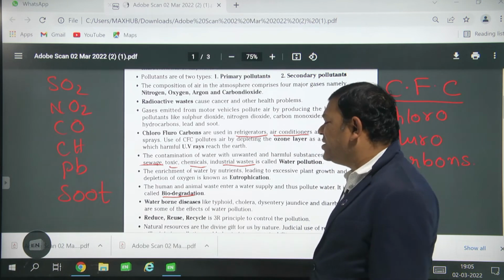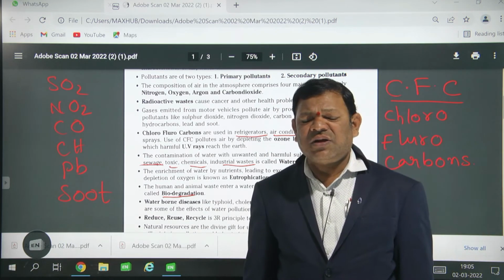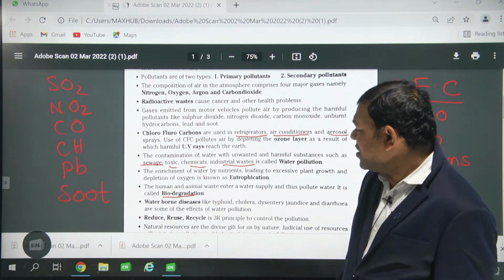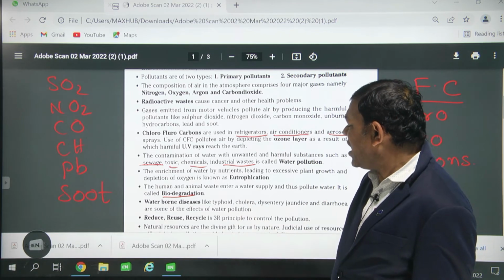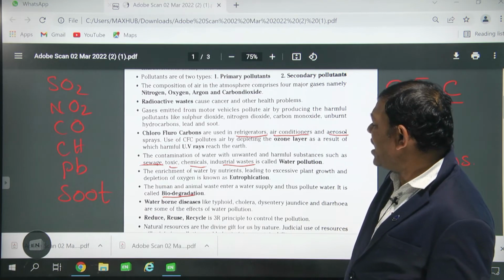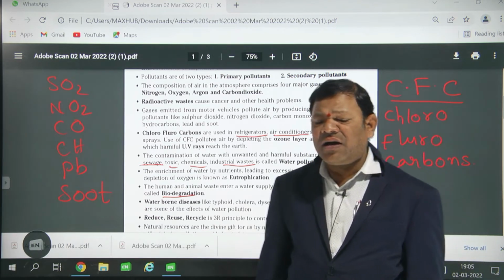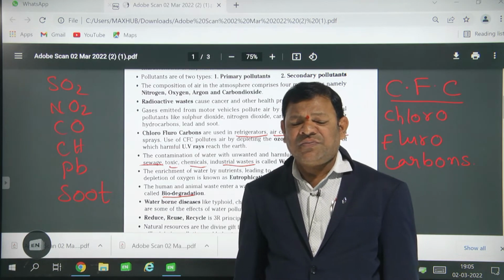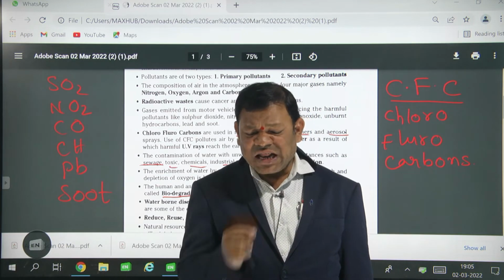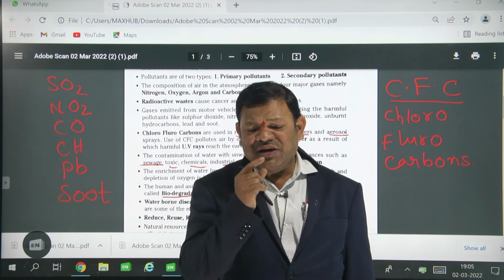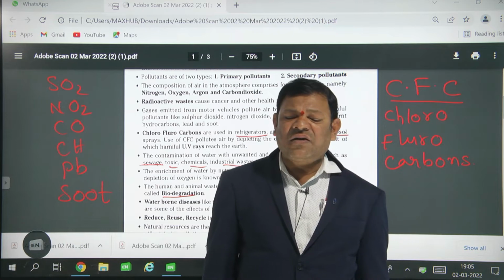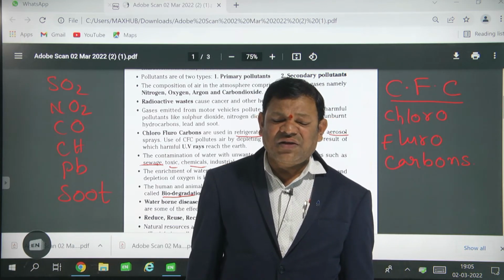Waterborne diseases are diseases where water is the main cause. Examples of waterborne diseases are typhoid, cholera, dysentery, jaundice and diarrhea. These diseases are caused by water pollution. Most diseases we get from eating food, drinking water and breathing air. If the air, water and food are fresh, we are free from diseases.